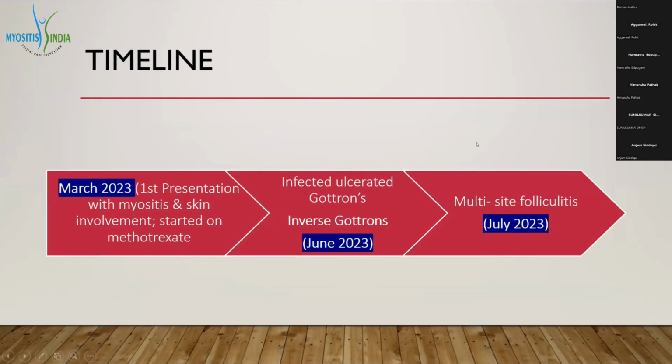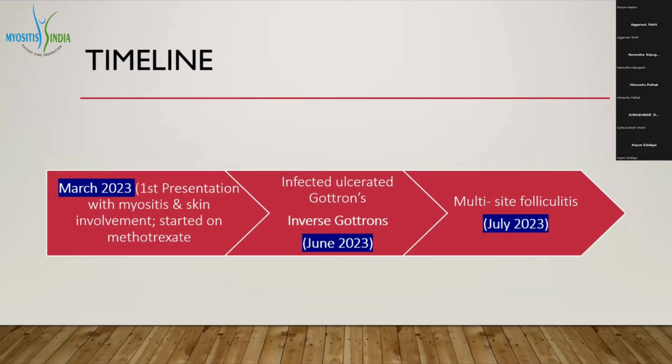So the timeline was: first presentation in March 2023 with myositis, arthritis, and cutaneous manifestation, started on 1 mg per kg steroid and methotrexate. Then the patient was well in between. Then in June 2023, the patient got infected ulcerated Gottron's and new skin lesions, so there was a component of infection as well as disease activity. Steroid was hiked up, methotrexate couldn't be given.